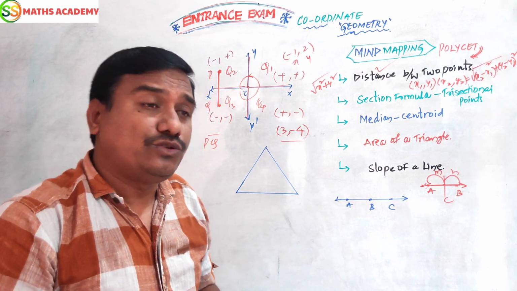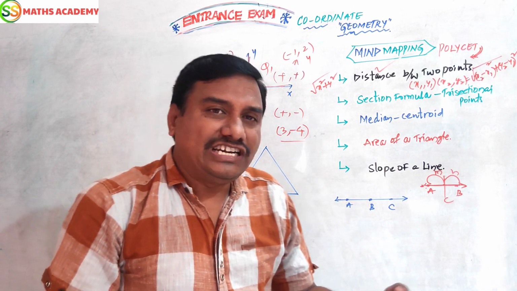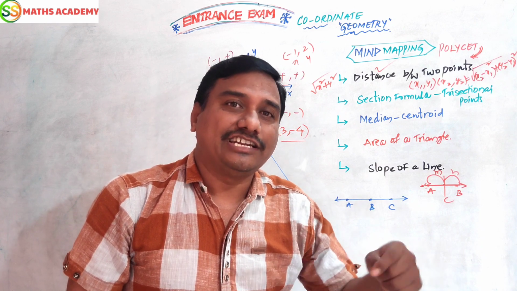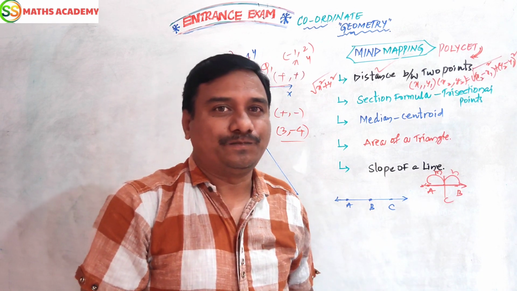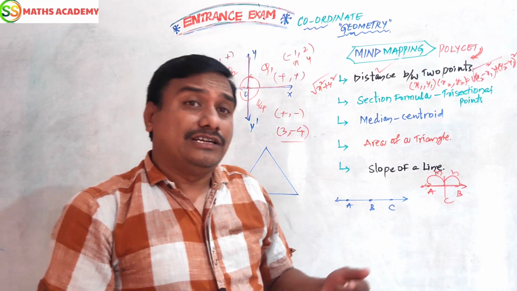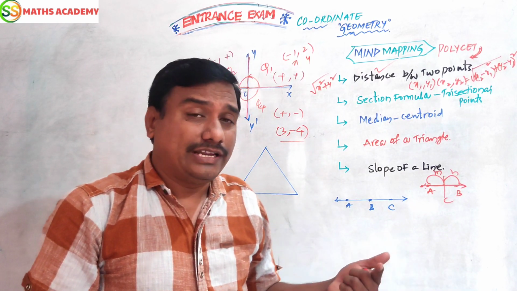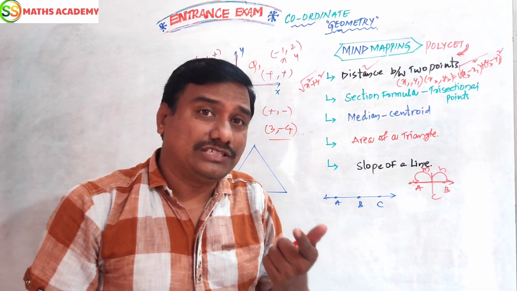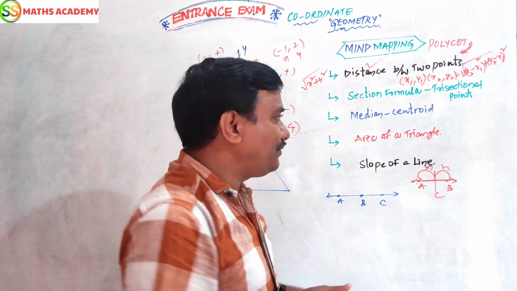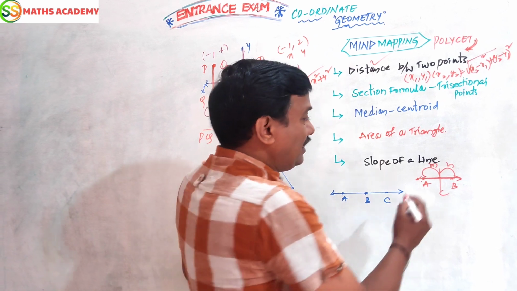In such cases, we are using section formula. One point will divide the one line segment in a ratio. What is the dividing point? The dividing point divides in some ratio. What is the ratio of that point? In such cases we have to use the section formula, which you know very well.